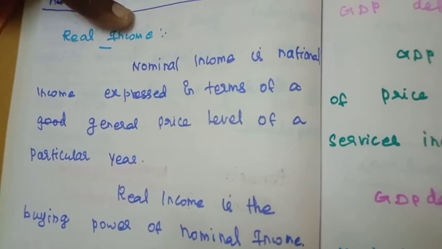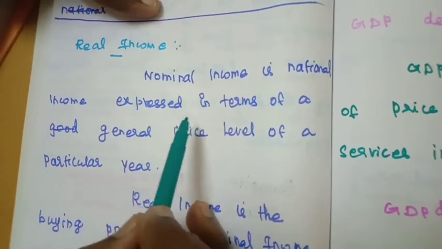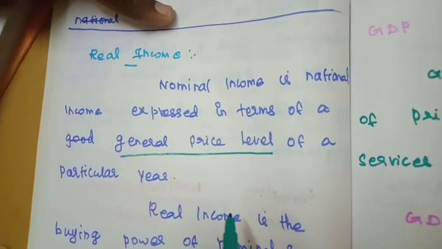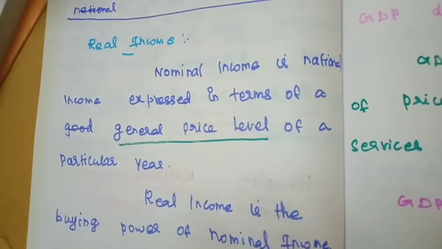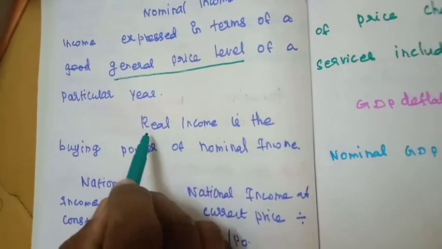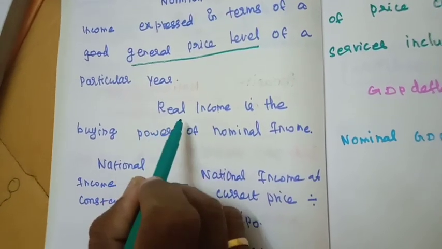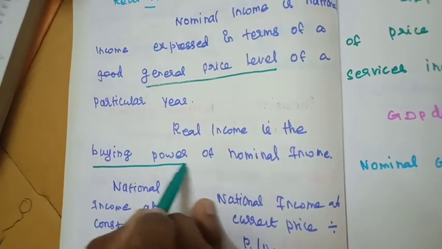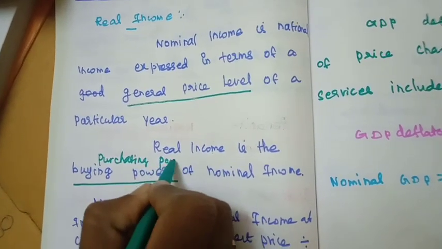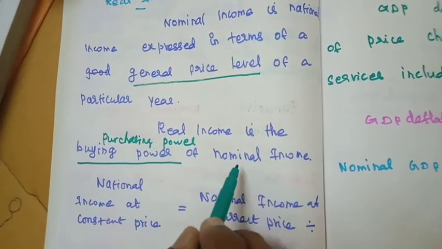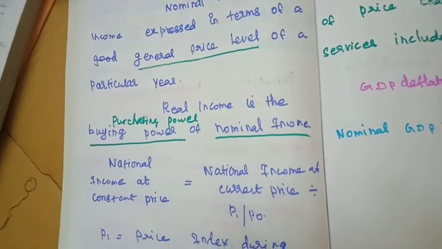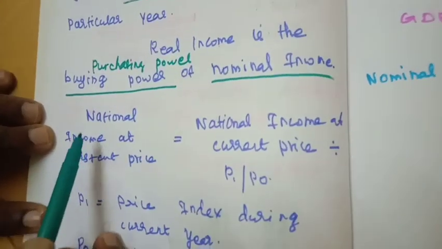Next we will move to real income or nominal income. Real income or nominal income is the national income expressed in terms of the general price level. What is the general price level of a country in a particular year? So it is also called real income. Nominal income is the buying capacity or purchasing power of a particular country. We will explain it with the help of a formula.